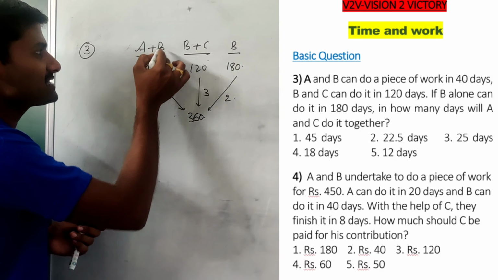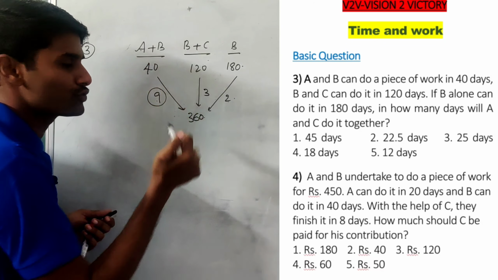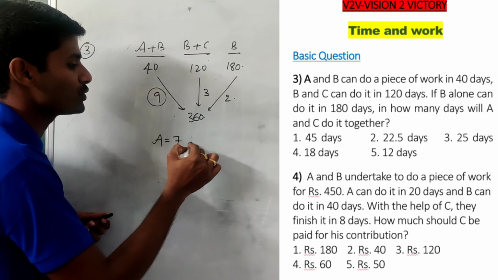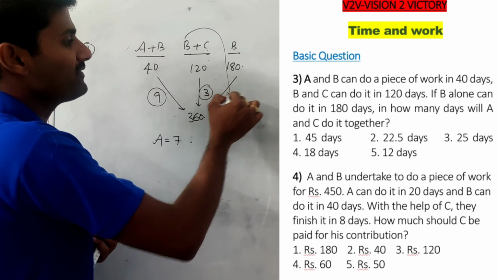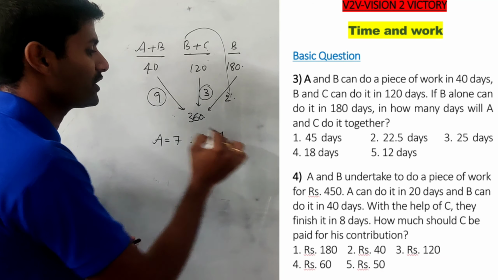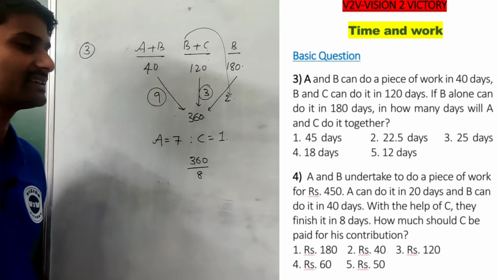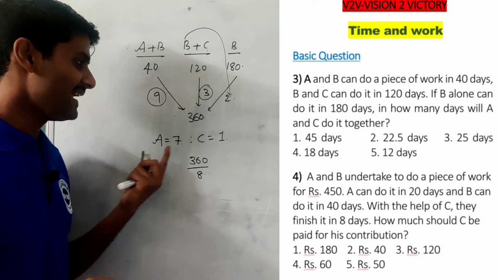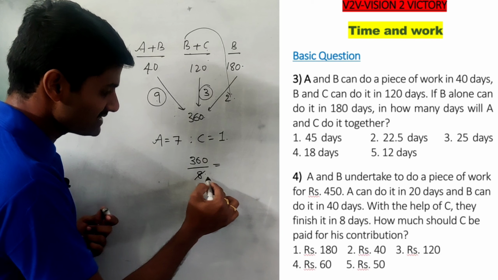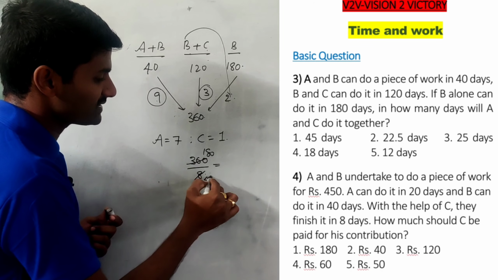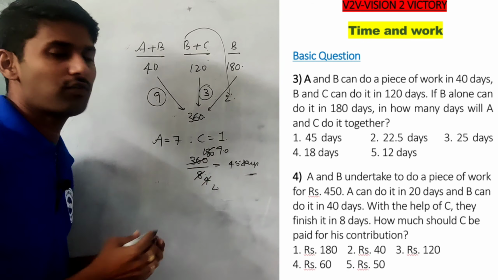A plus B perform 9 units per day. Out of 9 units, B has an efficiency of 2 units, so A performs 7 units per day. Again, B plus C perform 3 units. B is 2 units, so C is 1 unit. Now, if A and C work together, how many days to complete the whole work? The total work is 360 units. A and C together perform 8 units per day. So 360 by 8: 2 fours are 8, 2 fours are 8, gives 90 by 2, that becomes 45 days. It takes only 45 days.